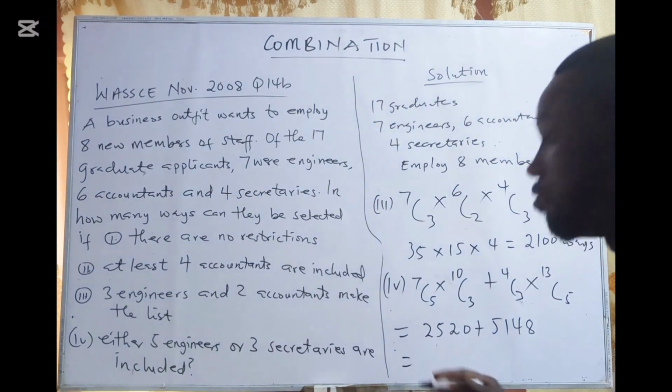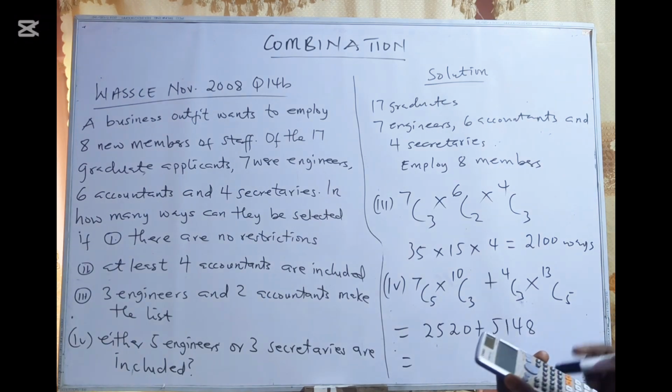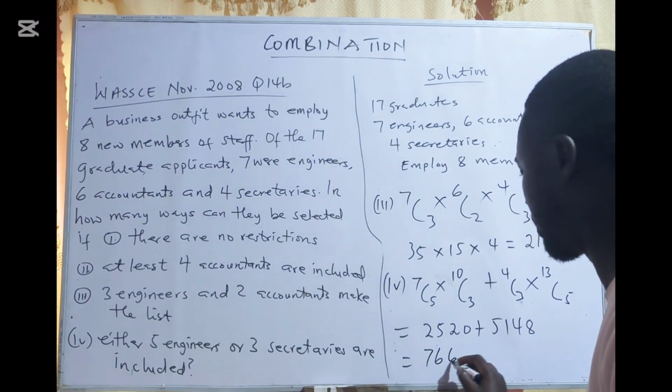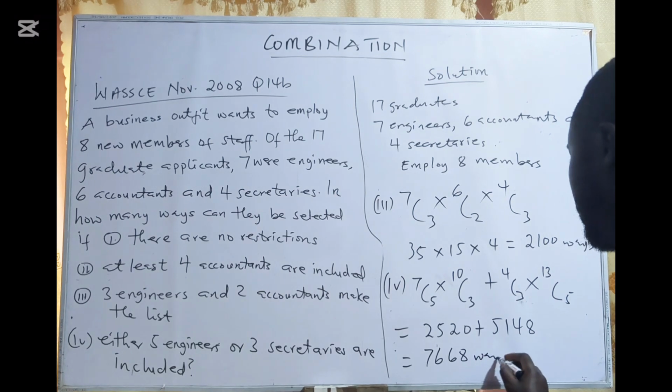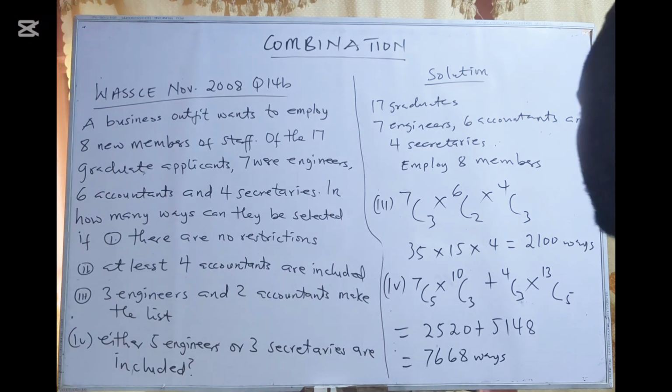So when you add the 2, 2520 plus 5148, it should give us 7668 ways. So these are the number of ways I can select either 5 engineers or 3 secretaries to be included in the list.